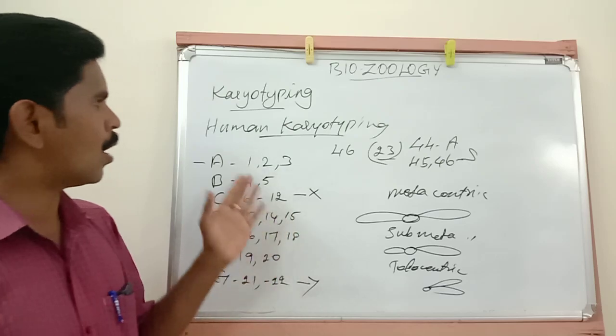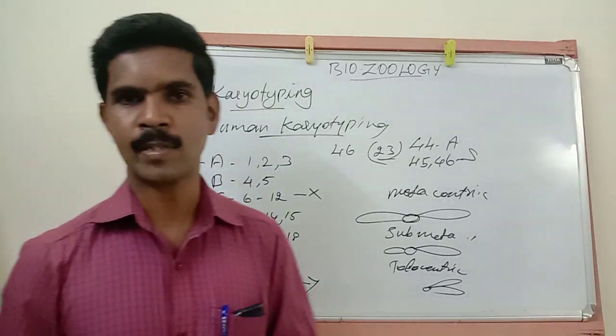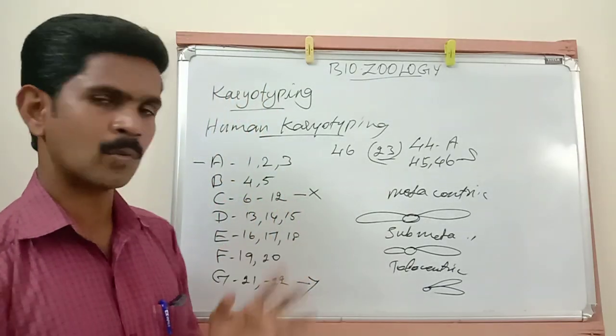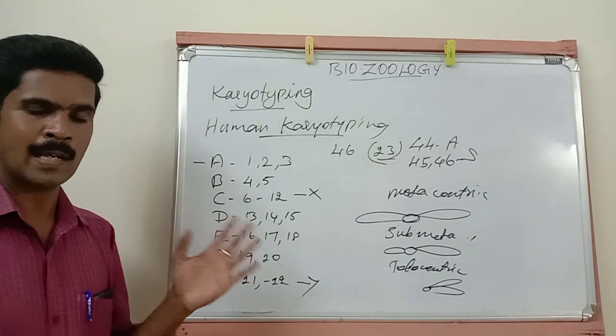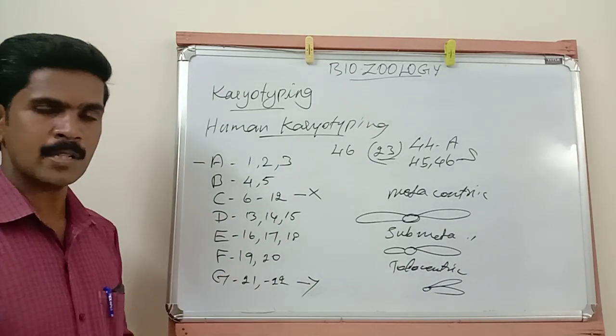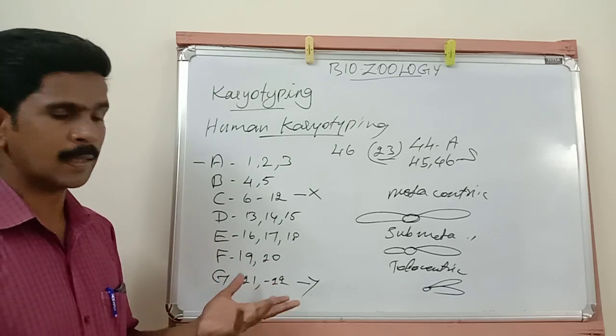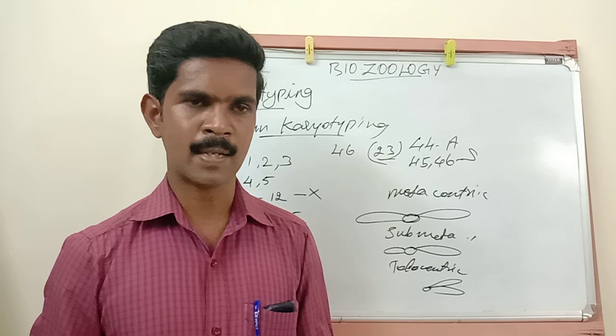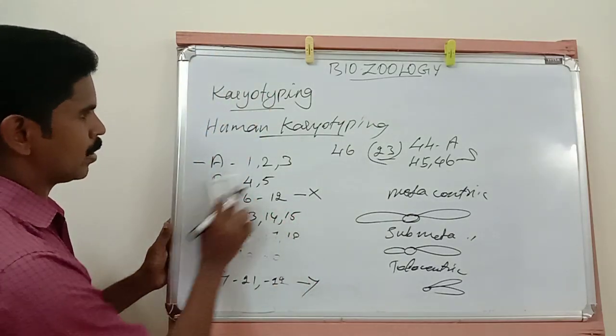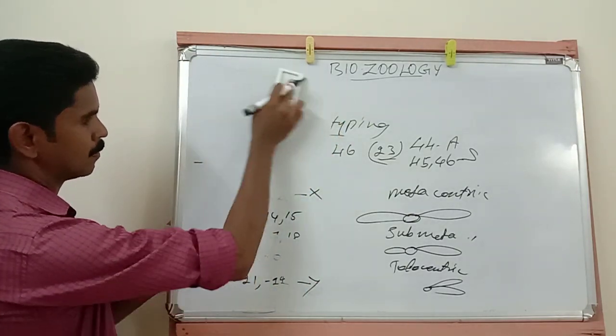So I hope you all understood this human karyotyping. One more question may also be asked, for example, in which group the X chromosome is located, or in which group the Y chromosome is located. Do you understand? Then the last topic, with one important question or 2 more questions.